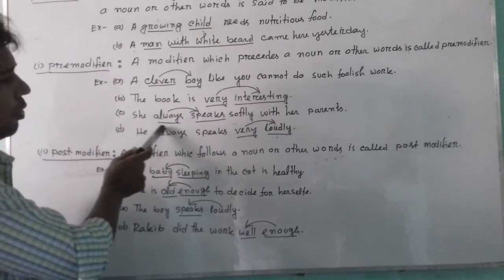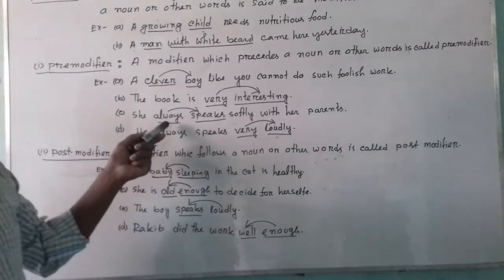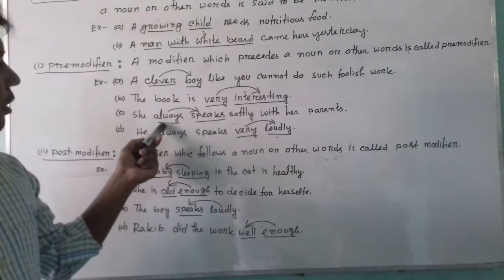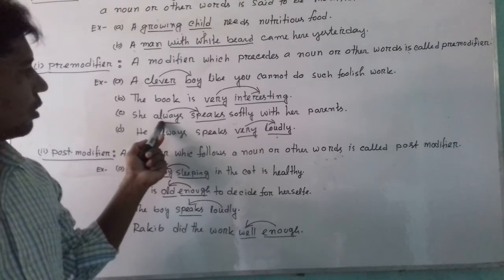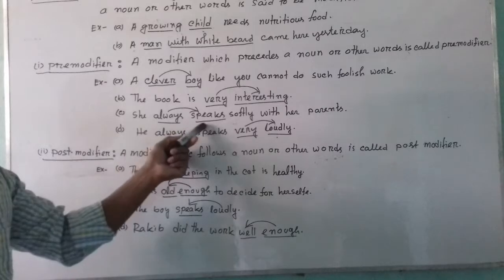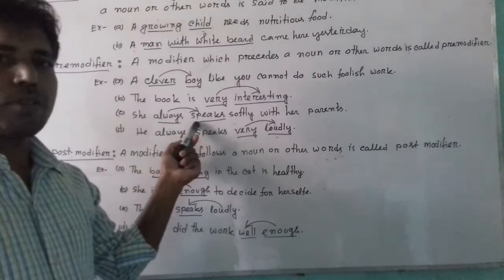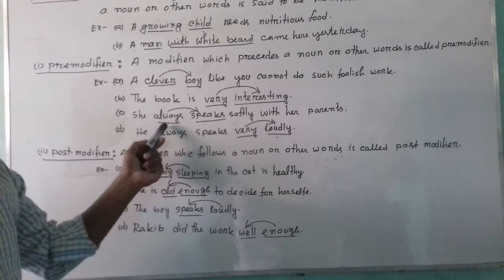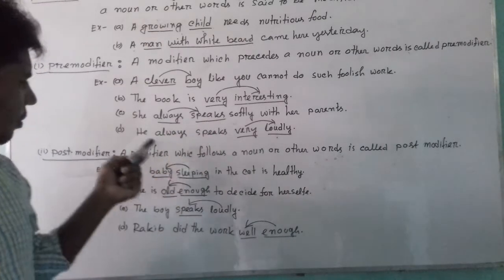Third example, she always speaks softly with her parents. Here always is an adverb, speaks is a verb. Here the adverb always has been used before the verb, and it is also modifying the word speaks. As it has been used before speaks, we can say that always is the pre-modifier of speaks.